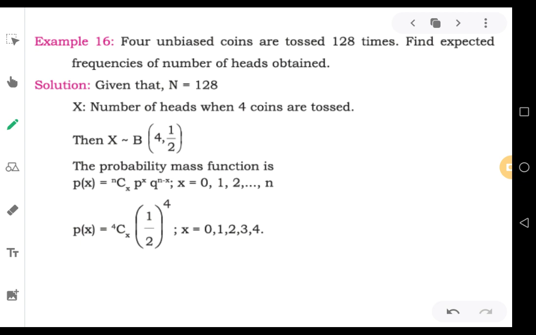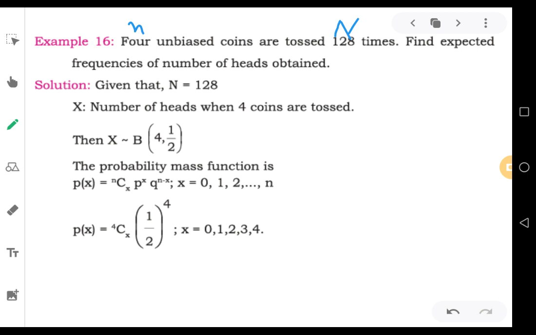How many coins are being tossed? 4 coins. That means your number of coins, small n, is equal to 4. So 4 unbiased coins are tossed 128 times. 4 coins each, that is repeated 128 times. That means you have your big N as 128. See, in the first line itself you have two pieces of information, that is small n and big N. 4 unbiased coins are tossed 128 times. Small n is equal to 4 and big N is equal to 128.